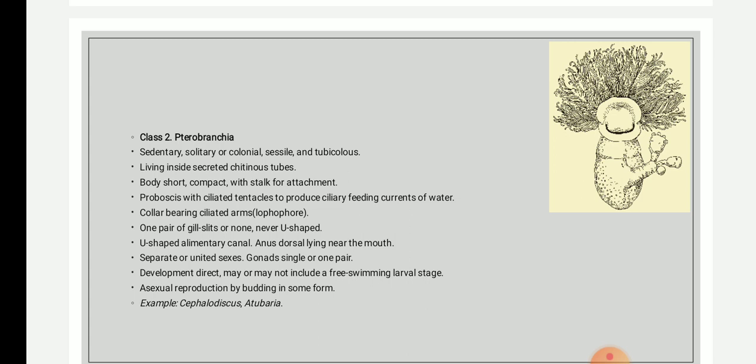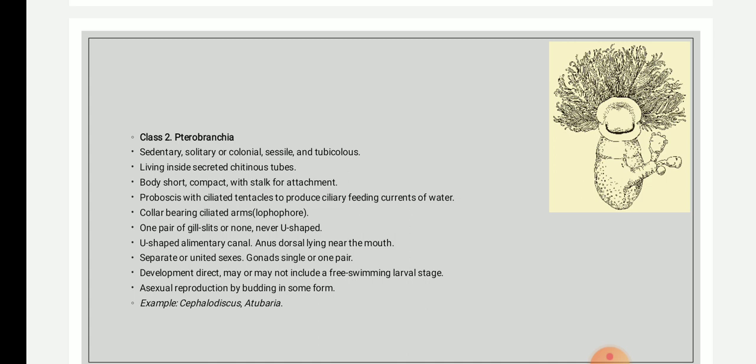In Enteropneusta, the development is indirect and it includes the Tornaria larva in some. Whereas in Pterobranchia, they show indirect development also, but the larval stage is unknown till yet, and they show budding, that is asexual reproduction, in some forms, not in all.